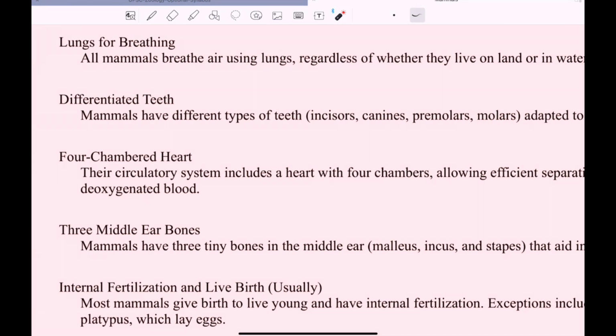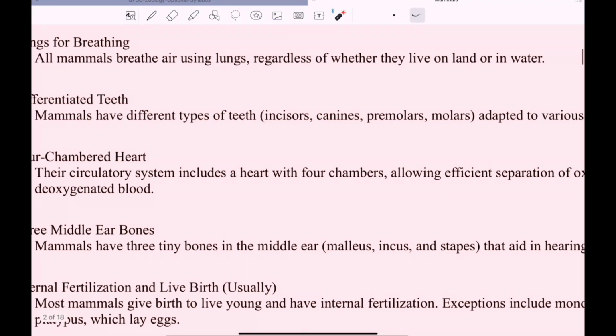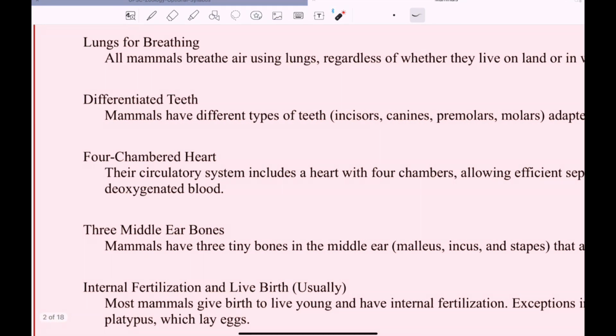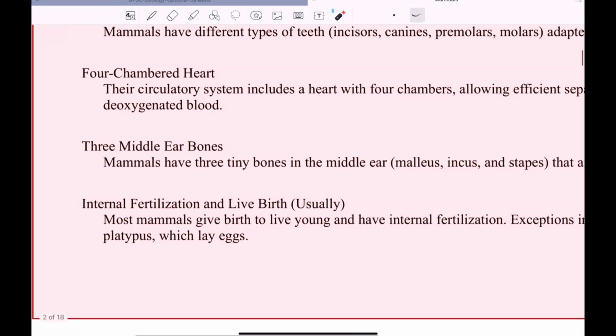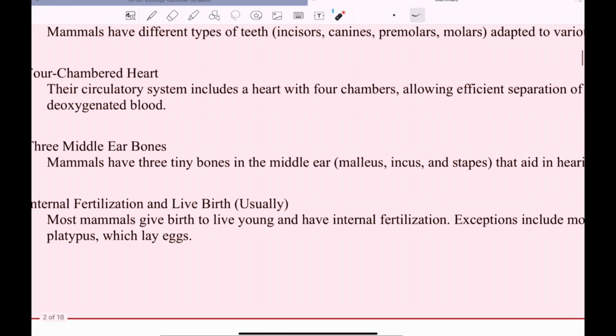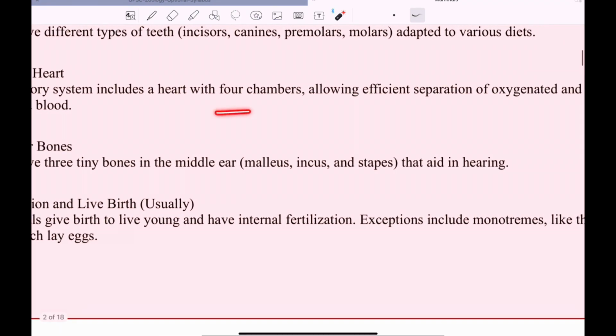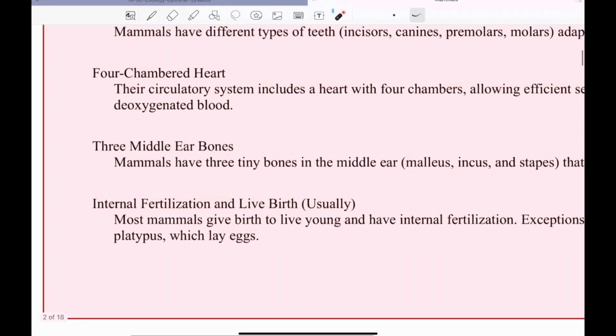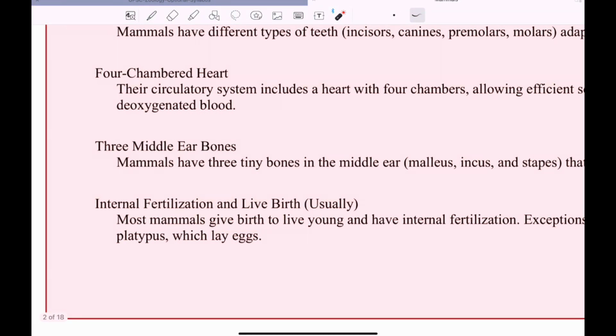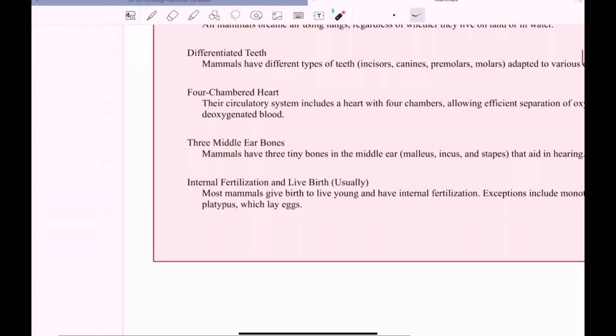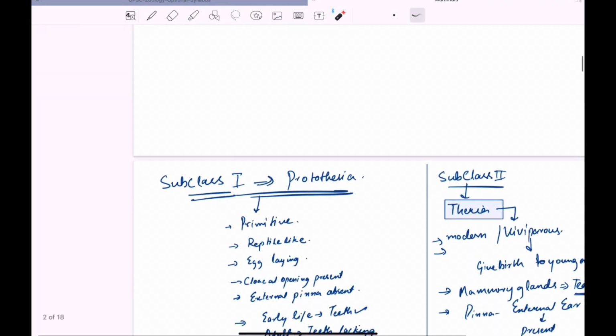They have differentiated teeth, meaning the teeth are of different types. You will find incisors, canines, premolars, and molars, and all of these teeth are very specific in function. Mammals have a 4-chambered heart. There are 3 middle ear bones, the malleus, incus, and stapes, which help in hearing. Usually fertilization is internal, and they give live birth, except a few egg-laying mammals. So this is about the general features of mammals.